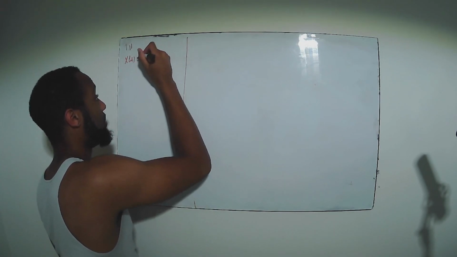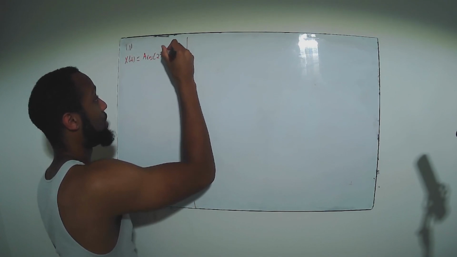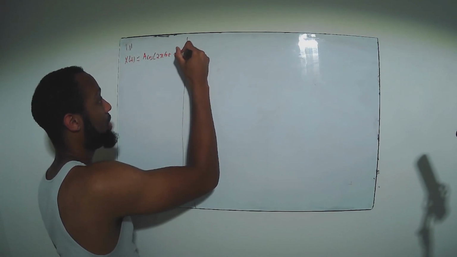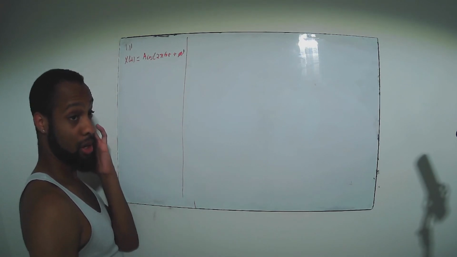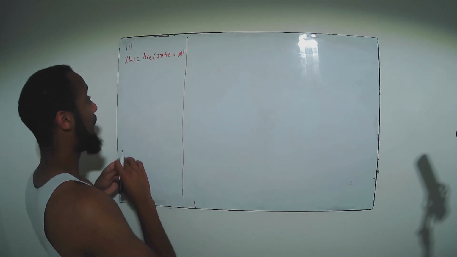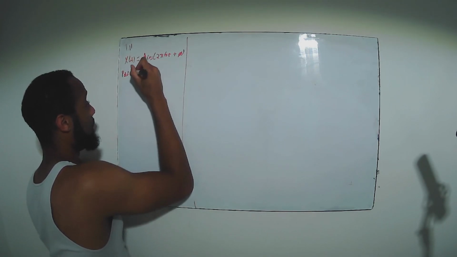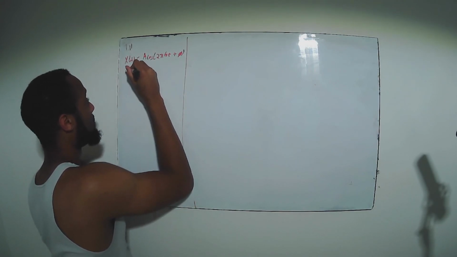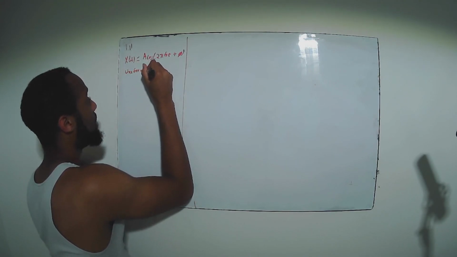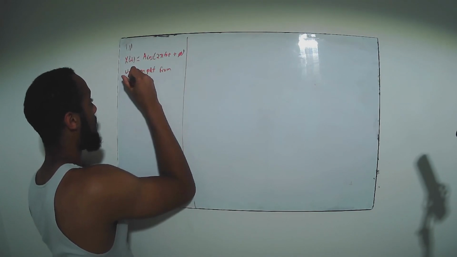So here our random variable happens to be A cosine 2 pi f naught t plus phi, where the phi is random. So the phase is random. We don't know what the phase is going to be at any given moment. And we know the phase has a probability distribution function, a PDF, a uniform PDF from 0 to 2 pi.